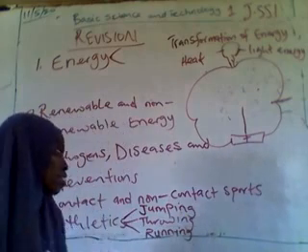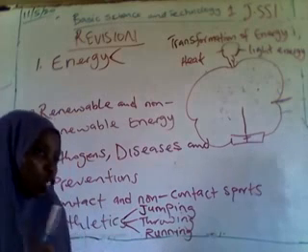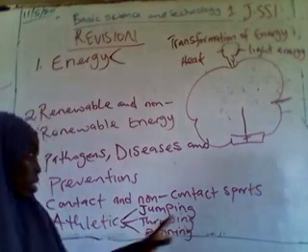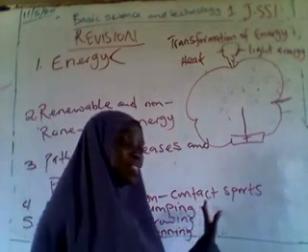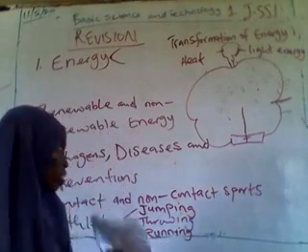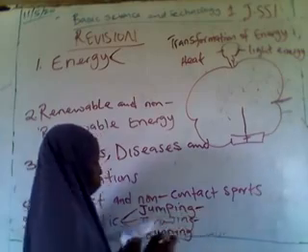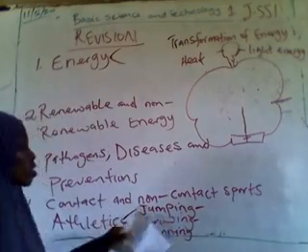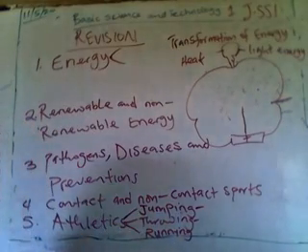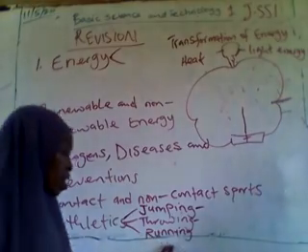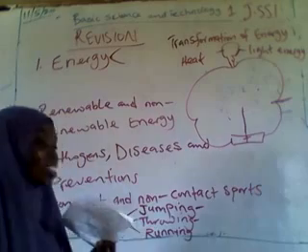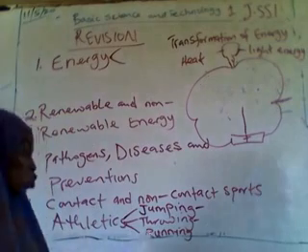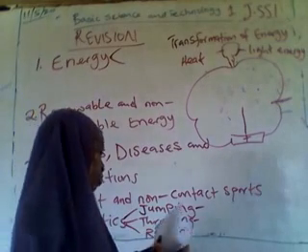And I told you that examples of throwing events are shot put, and you remember I showed you a shot put, and the discus. I know you can still remember the discus diagram too. These are examples of throwing events. Then the jumping events: we have the long jump, the high jump, and the triple jump. Then we have the running activities. I said running activities are activities that are done on the track. We have 100 meters, 200 meters, 400 meters, and so on.